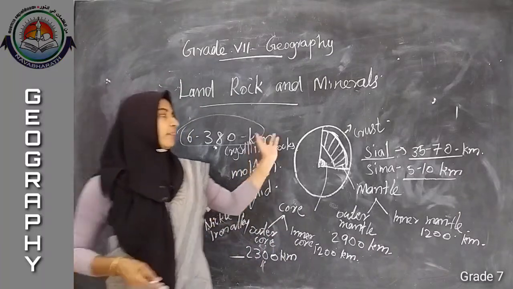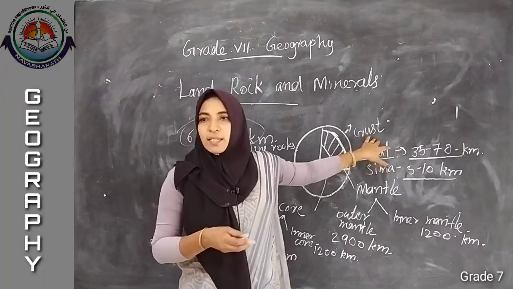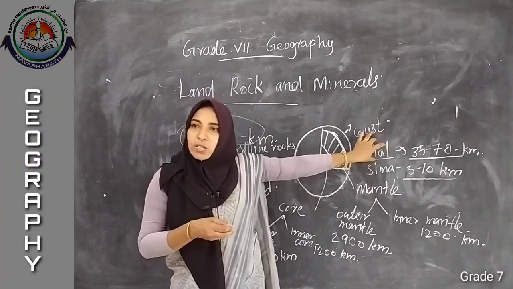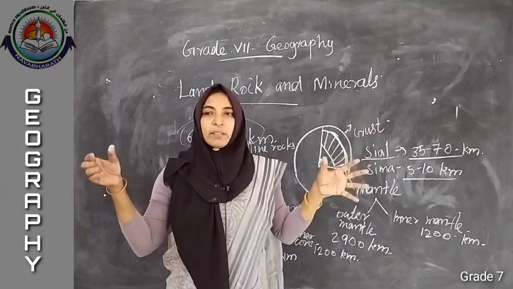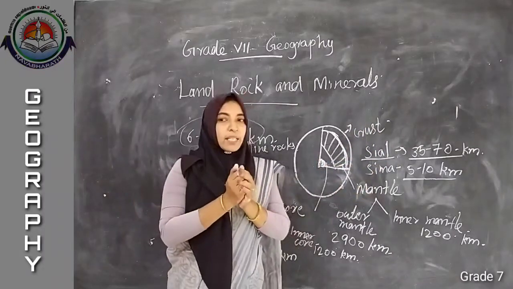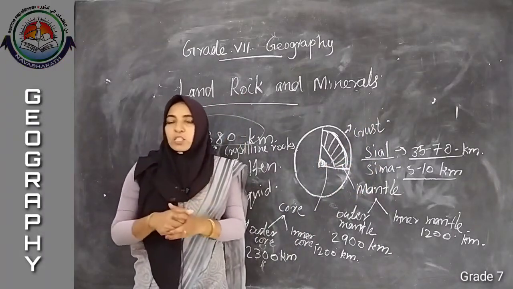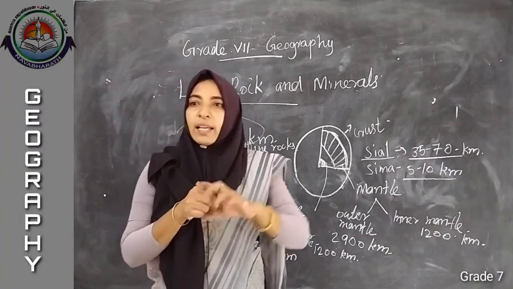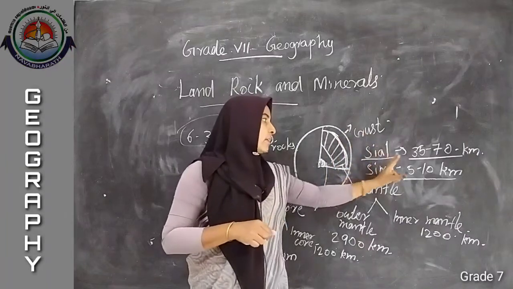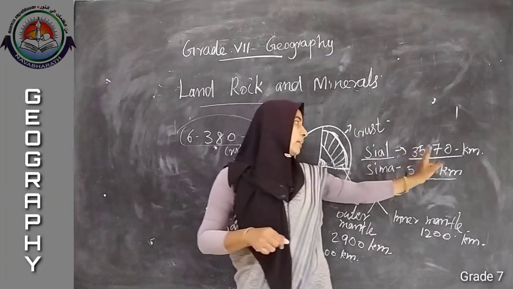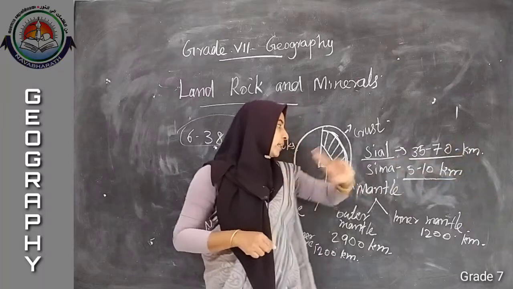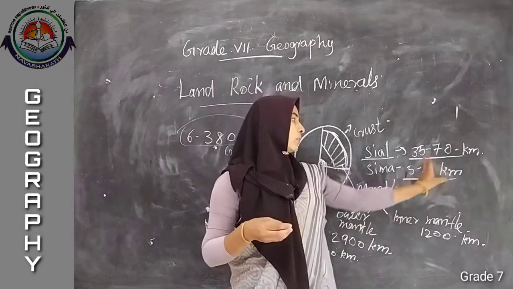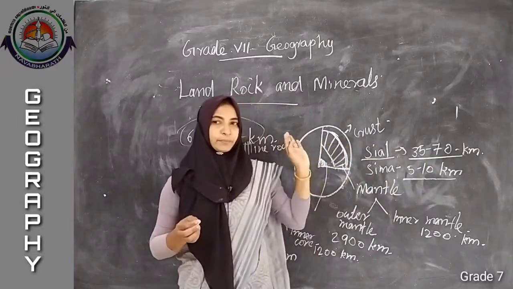Listen, now again we can come to crust. Crust is divided into 2, continental and oceanic bed. The distance or depth varies from place to place. If it is in a continental area or a lithosphere area, it will take 35 to 70 kilometer. Then if it is in an oceanic bed, it will be 5 to 10 kilometer.